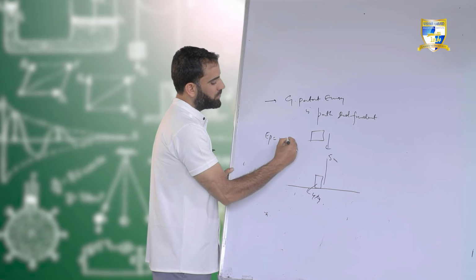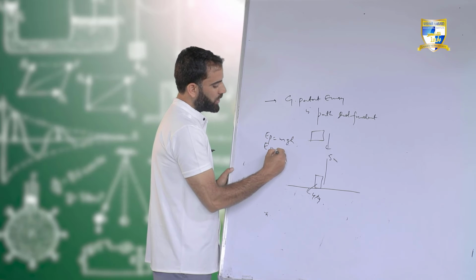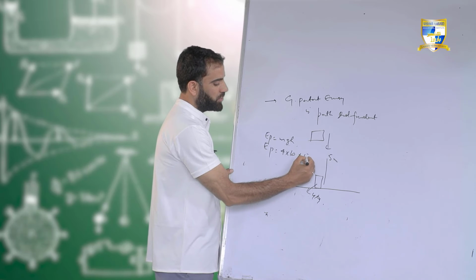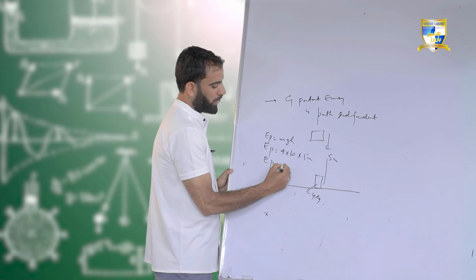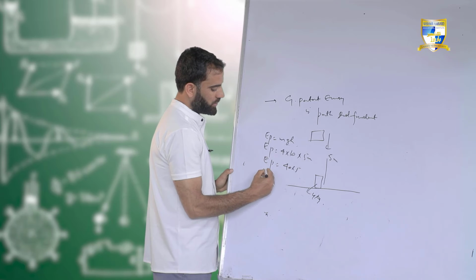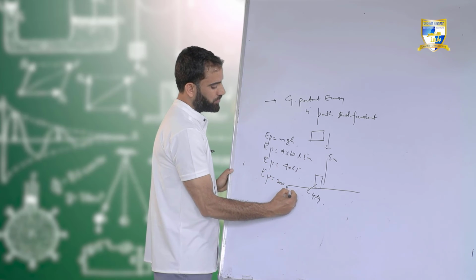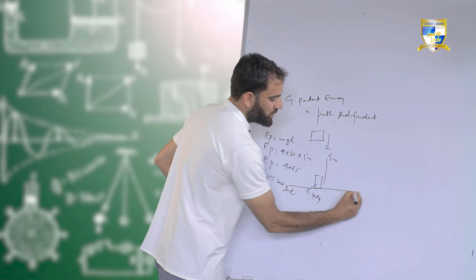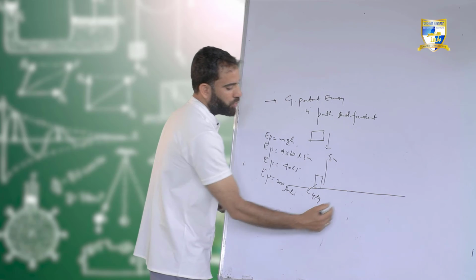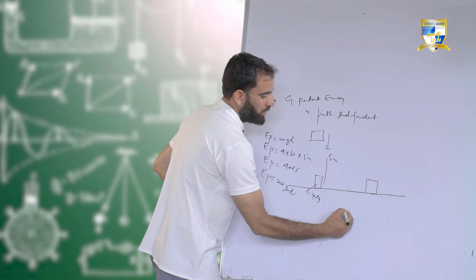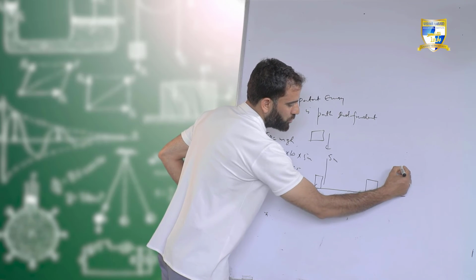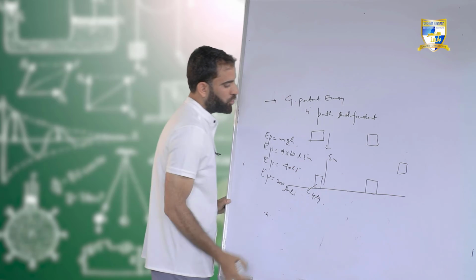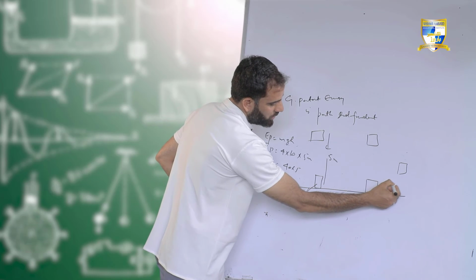EP equals mgh. EP equals, what is m here? 4 kg. What is acceleration due to gravity? 10. What is height? 5 meter. So it will become 40 multiplied by 5, that is EP equals 200 joules. Let us take one more scenario here. Here again is the ground, and you are lifting this box again, but like this. You are taking this box here first, then from here to here. So you are actually changing the path like this.